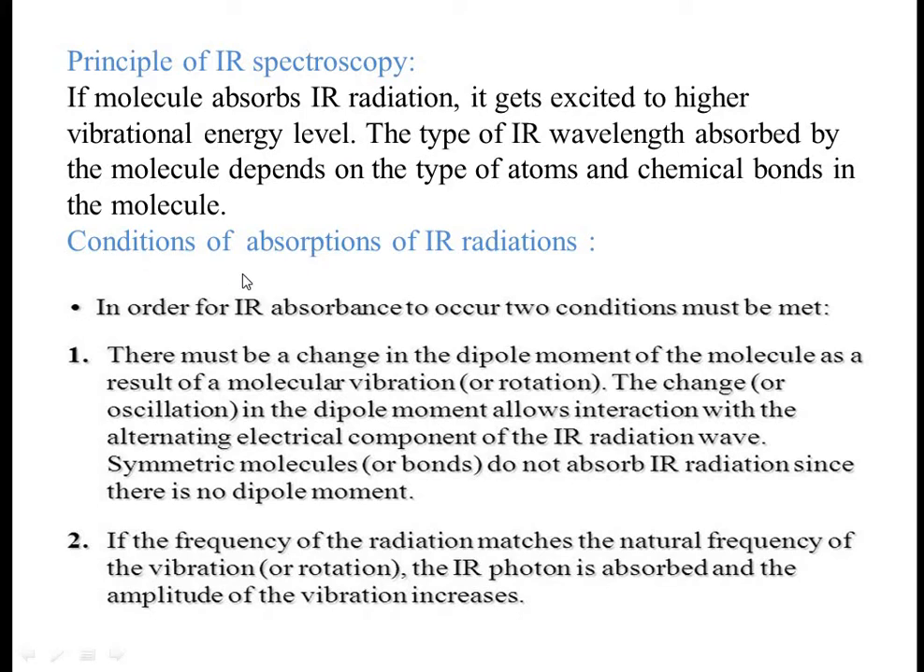Then there are some conditions. When these conditions are followed, then only IR radiations are absorbed. It is called the conditions of absorption of IR radiation. This IR absorption occurs only if two conditions are followed. The first condition is there must be a change in the dipole moment of the molecule as a result of molecular vibrations.